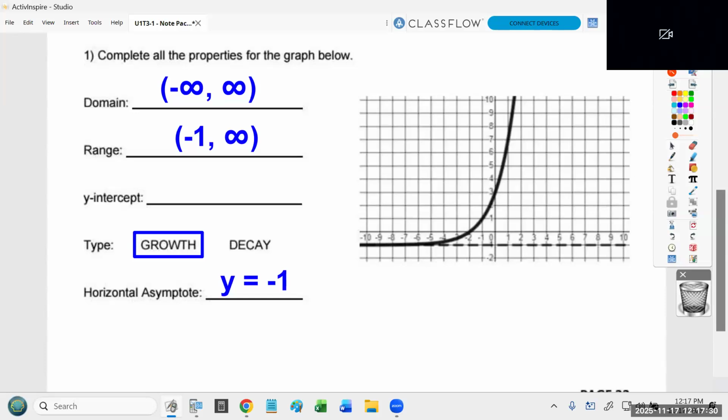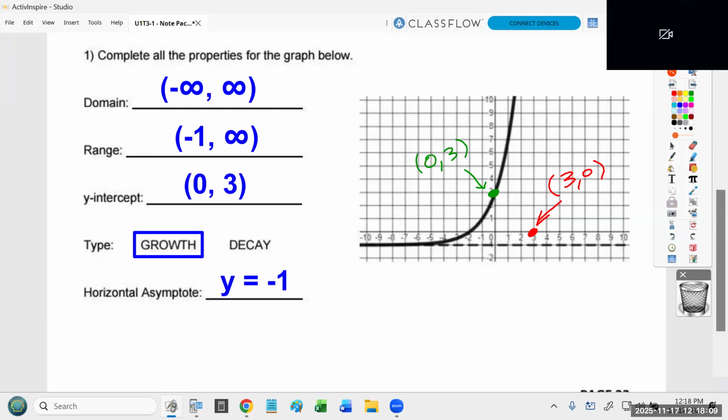At 3. But remember, do not just say 3. The y-intercept is a coordinate point. So is it 0, 3 or 3, 0? All right, I'm getting different answers. Jamel, what are you going to say? It's going to be 0, 3. So do not say 3, 0. This point is 3, 0. And that is not the y-intercept. Okay, the y-intercept is here. And that point is at 0, 3. So that is what should be listed here.